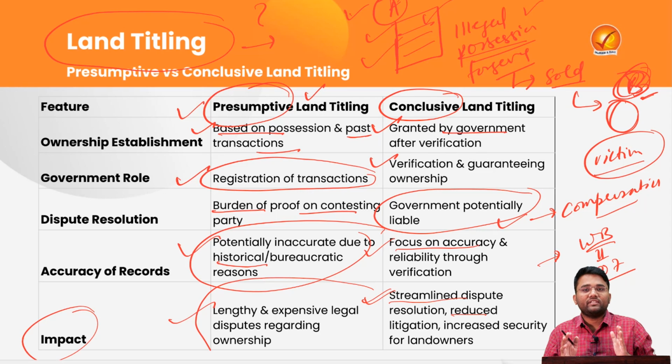So the basic difference that you have to understand from this: in presumptive land titling, the government does not guarantee who is the actual owner, but in conclusive land titling, the ownership of that particular land, that to whom the actual land belongs, is guaranteed by the government.